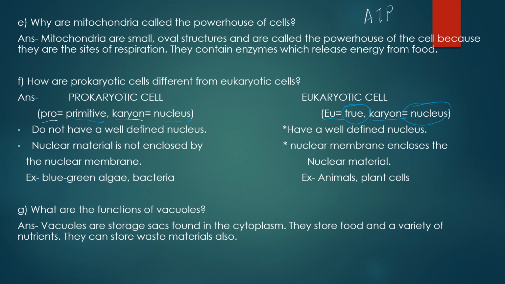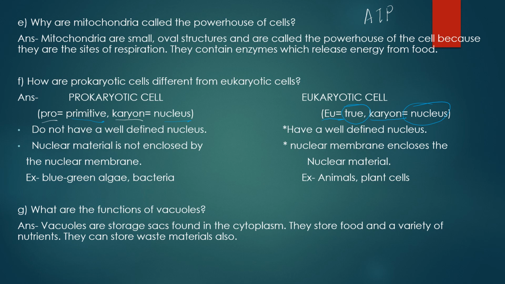Okay, so this is the main difference. In case of prokaryotic cell, they do not have a well-defined nucleus, whereas in eukaryotic cell, they have a well-defined nucleus. The nuclear material is not enclosed by the nuclear membrane. The nuclear membrane encloses the nuclear material. This is the main difference between prokaryotic and eukaryotic cells. There are other differences also, like prokaryotic cells are generally smaller in size, whereas the eukaryotic cells are larger in size.